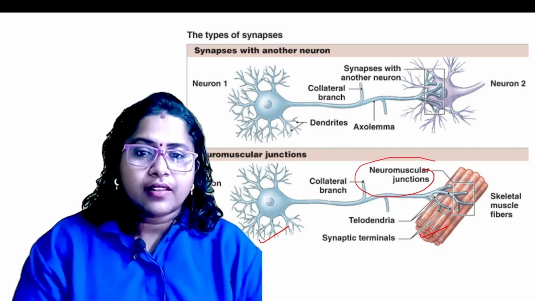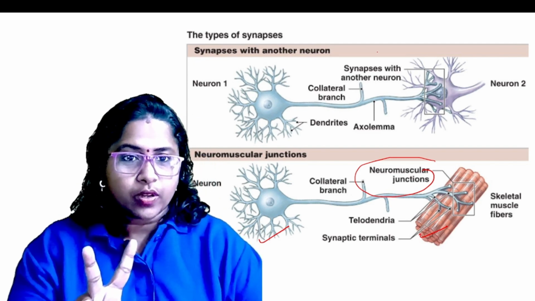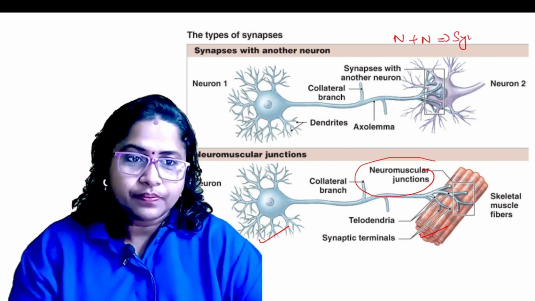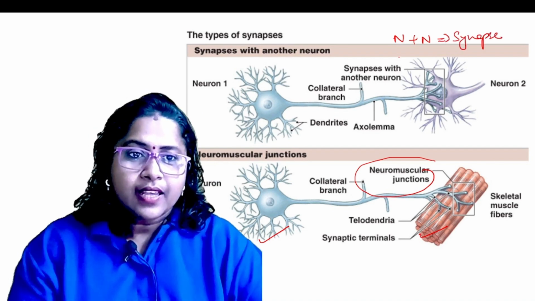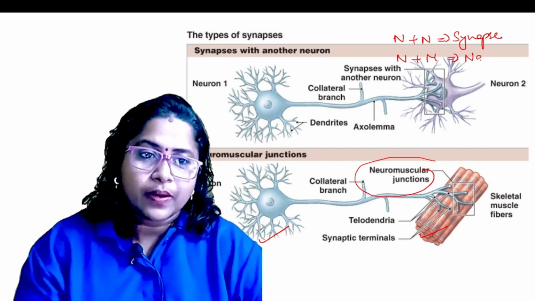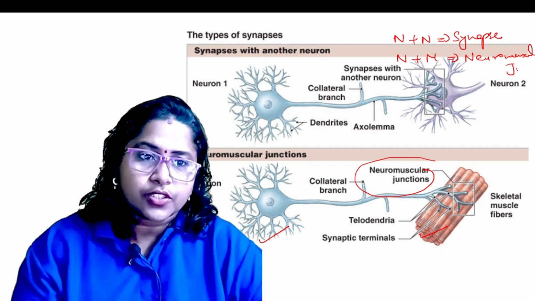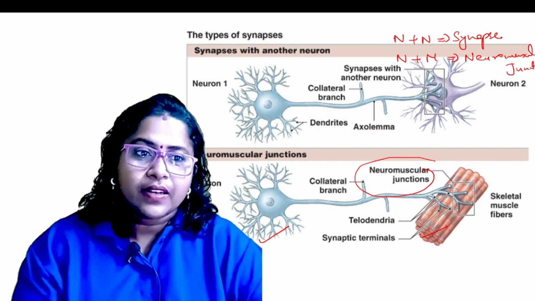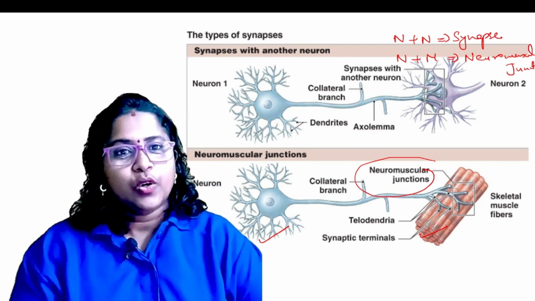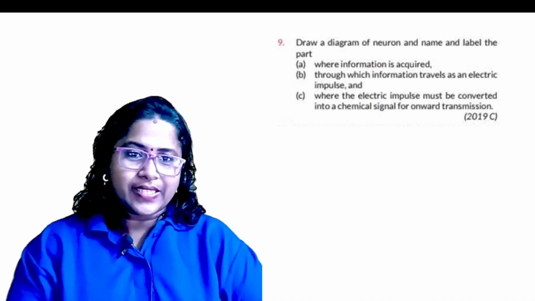So the normal synapse means what? A junction between two neurons. Neuron plus neuron is called a synapse. Then one neuron plus muscle is called a neuromuscular junction. So usually you will get some questions: what do you mean by neuromuscular junction? Hope that's clear. Okay, now moving to another question.